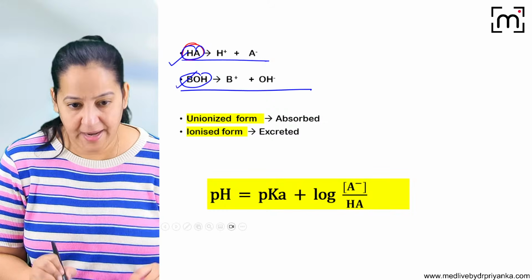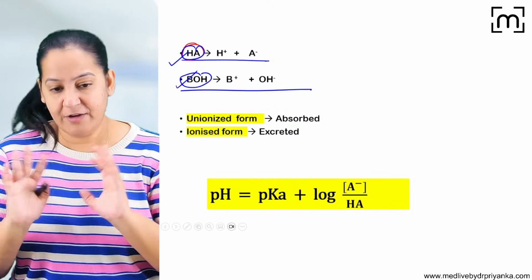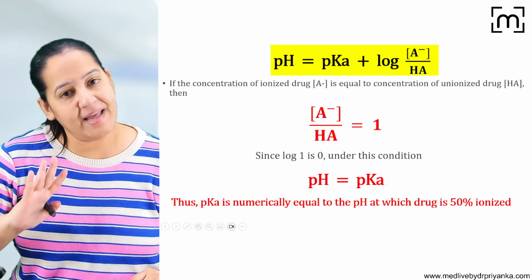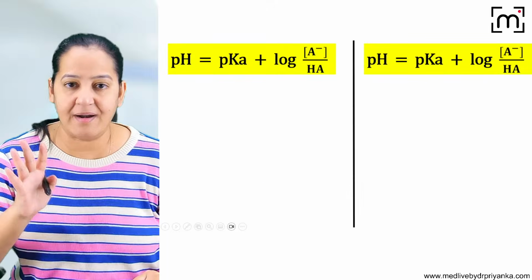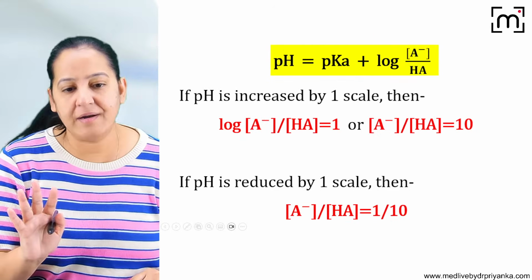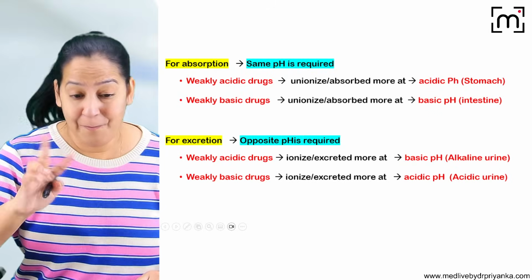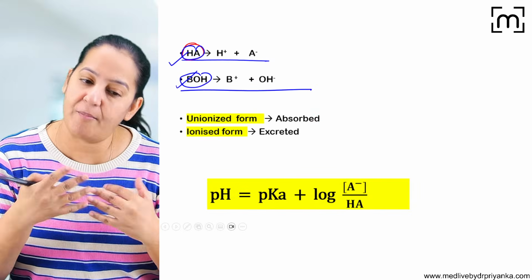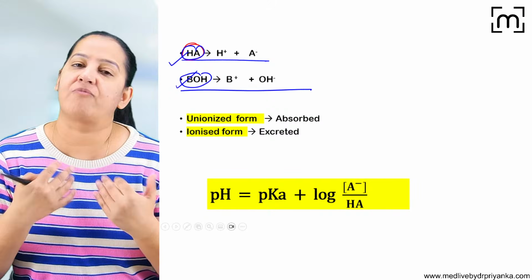You can understand that. Okay, now please understand this topic is difficult. I will tell you the summary. I will explain the complete derivation like mathematics, and in the end I will tell you the summary. If you can understand the derivation, it's good, but if you can't understand, it's okay, we will learn the summary. So both ways we will go. Okay, now please understand. I will prove why acidic drugs are absorbed from acidic medium only and basic drugs are absorbed from basic medium only.